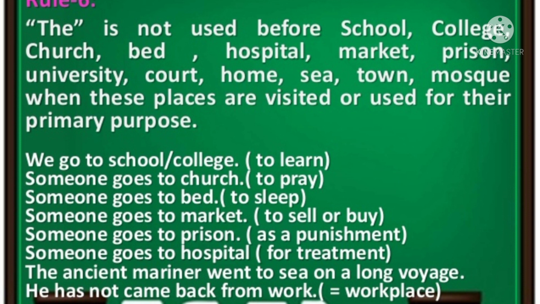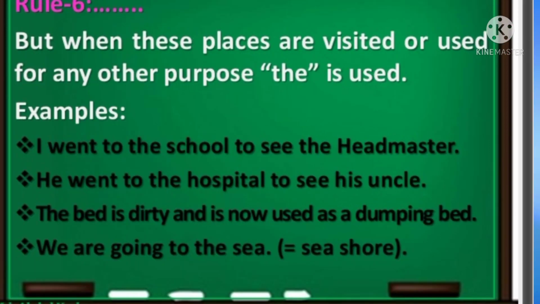Someone goes to church, the meaning is to pray. Someone goes to bed, the meaning is to sleep. If it is used for the primary purpose, the purpose it actually means, we don't use the article "the". But when it is used for its other purposes, we use "the". For example, I went to the school to see the headmaster.